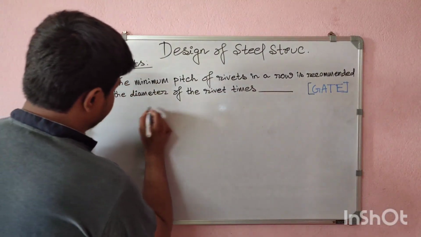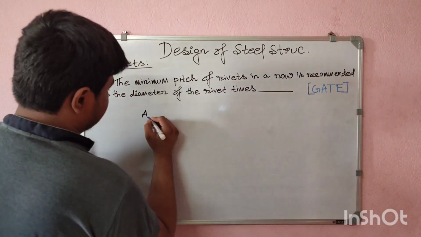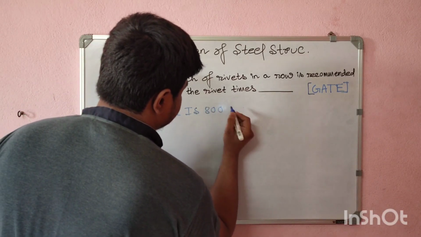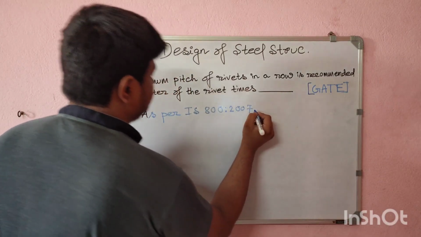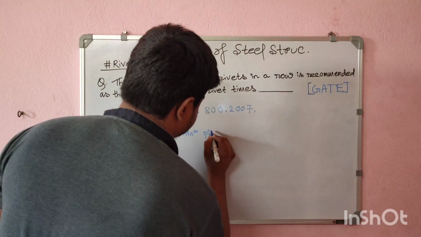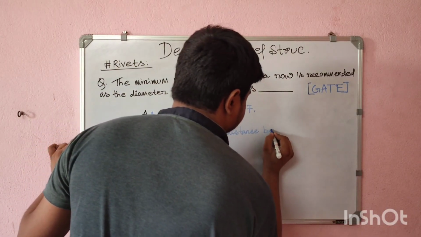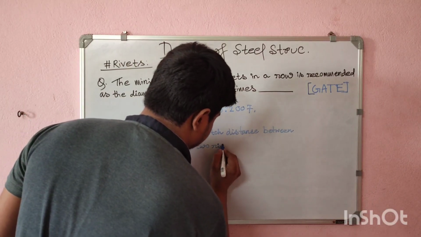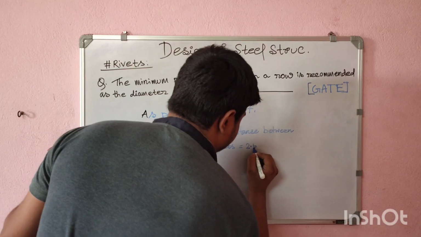So as per IS 800, you can write the year also, 2007, the minimum pitch distance between two rivets is 2.5 d.